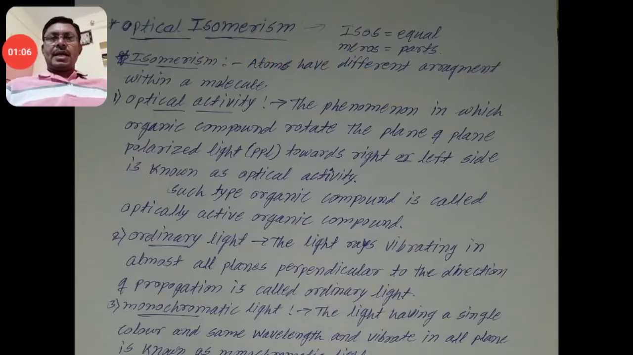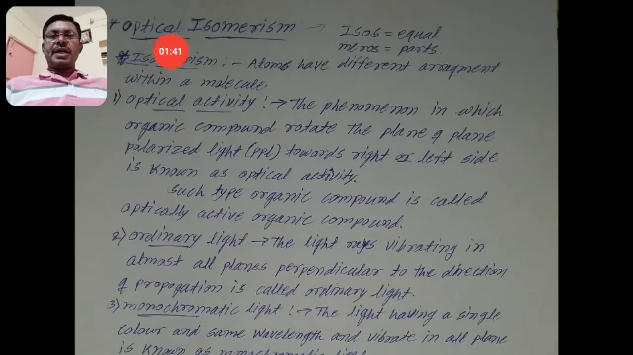In isomerism, molecules with different arrangements are known as isomers. They are the isomers of each other. Isomerism is when molecules have the same molecular formula but different structures, that is, the atoms have a different arrangement within the molecule.